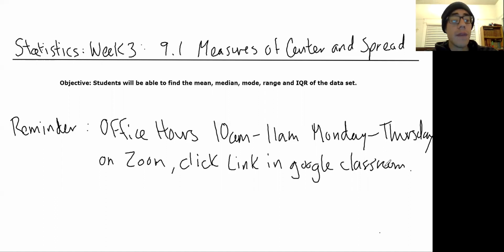So please, if you're having trouble, join me in the Zoom office hours. Even if you're not, join me at least once a week so you can get those points. Those will be easy points. And that's all for assignments for today. Now let's move on to how to actually do these things, okay?